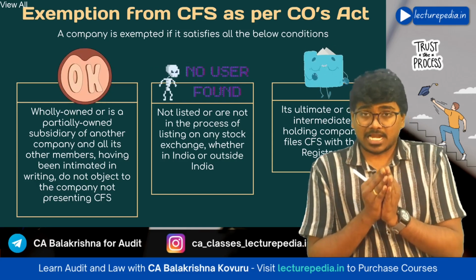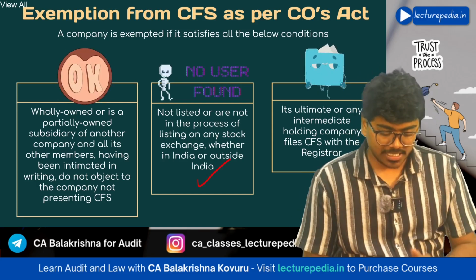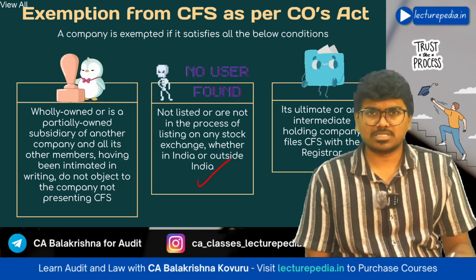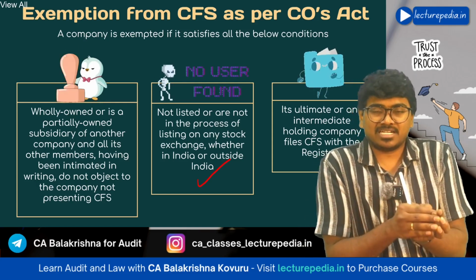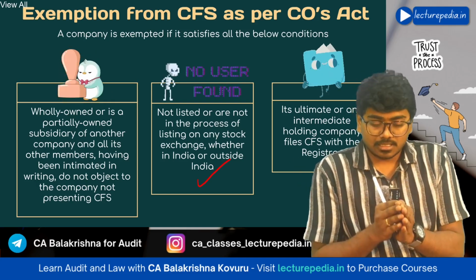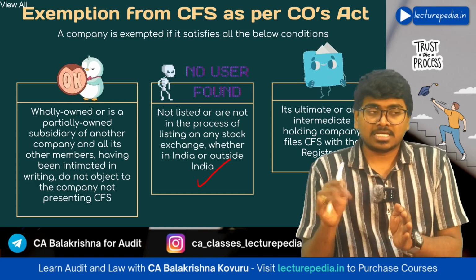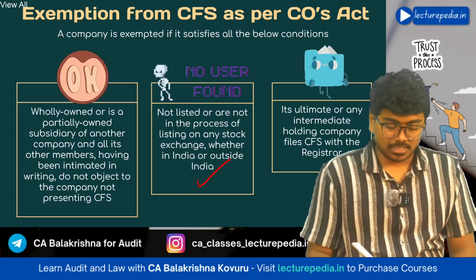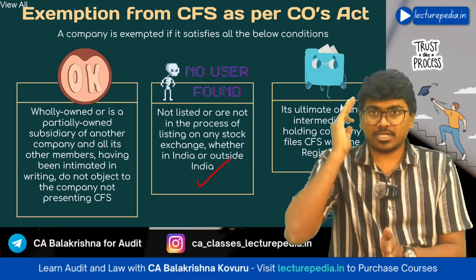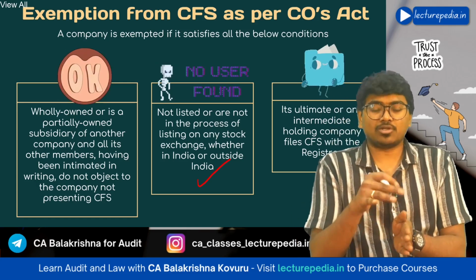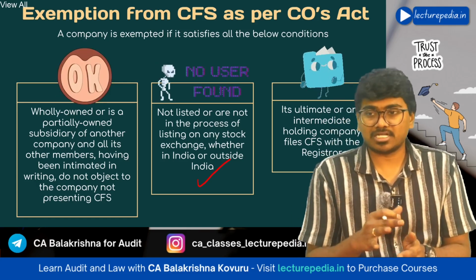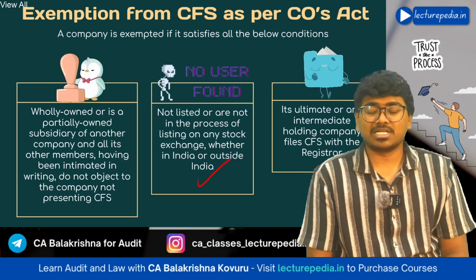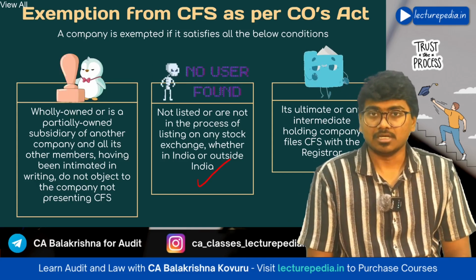Okay, next, along with this, you should not be either a listed entity or in the process of listing, whether in India or outside India. This B Limited should not be a listed entity, or it should not be in the process of listing either in India or outside India. This is the second condition that needs to be satisfied. And third condition, its ultimate holding company, that is A Limited, which is ultimate holding company of B Limited, should file consolidated financial statements with registrar. Okay, if all these three conditions are satisfied together, then you can claim exemption from preparation of consolidated financial statements.